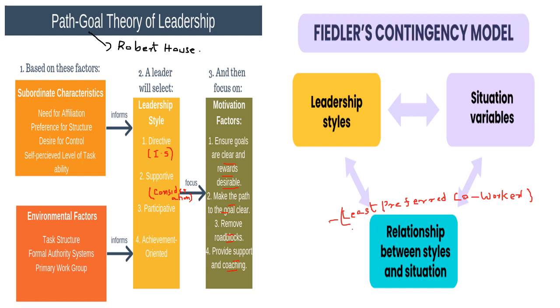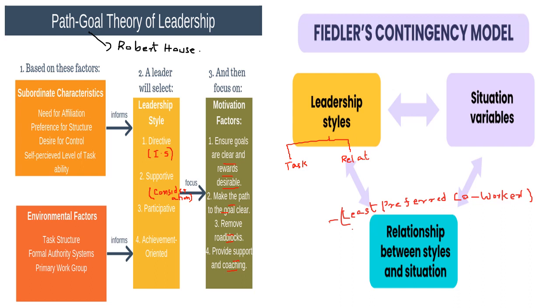So these are the important points you have to remember under Parkour theory of leadership. Then comes Fiedler's contingency model. Fiedler's contingency model says that there are two important leadership styles according to him. That is, one is task oriented and the other one is relationship oriented, right?